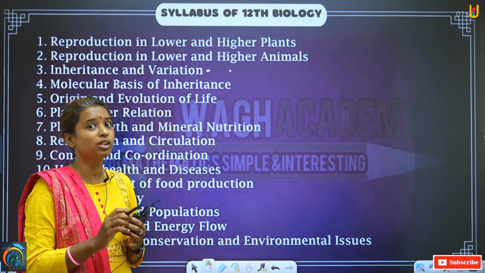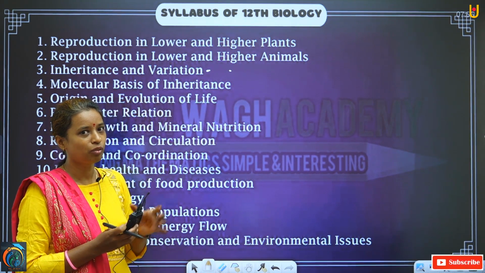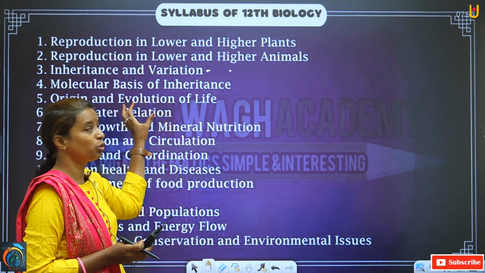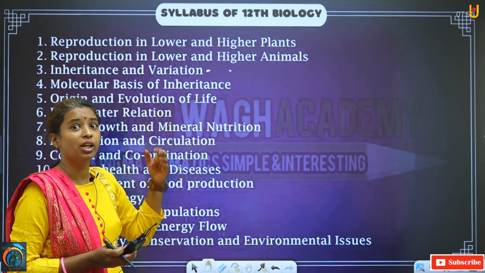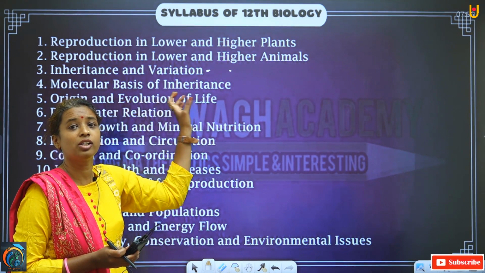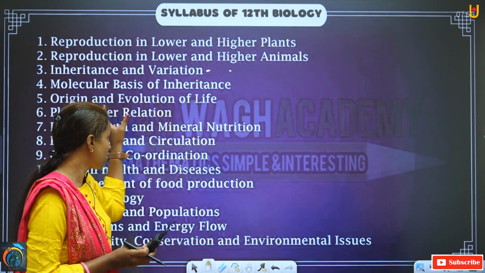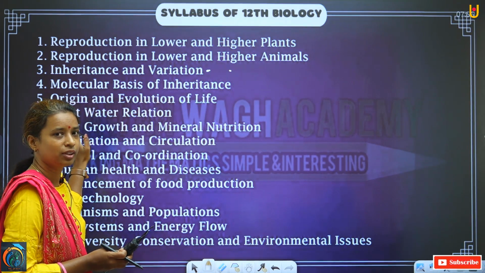Before that, we were using our fingers for writing purposes, we were writing more. But now we are using our fingers for all these purposes. That means we have evolved. But this process of evolution is a gradual process, and we are going to study this in chapter number 5.